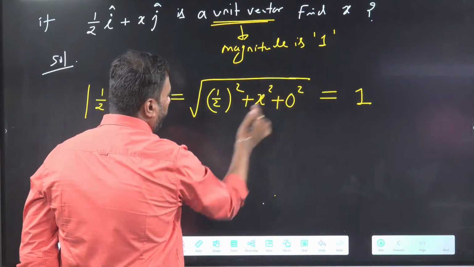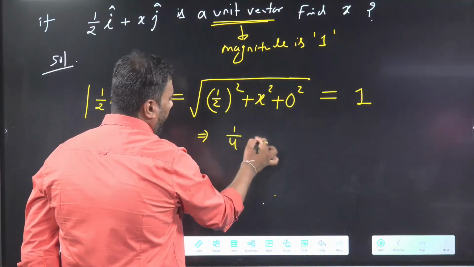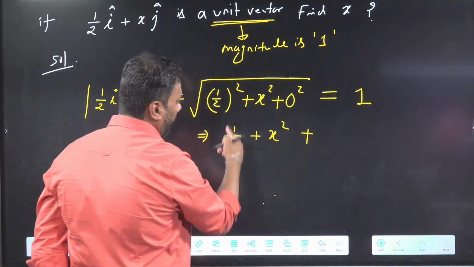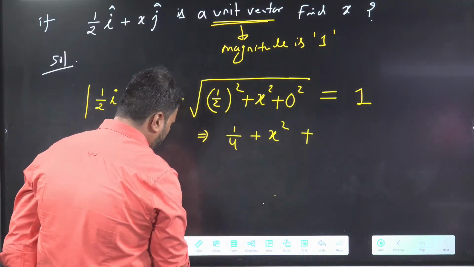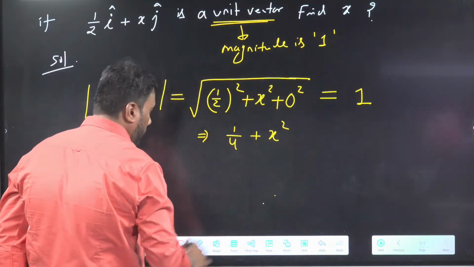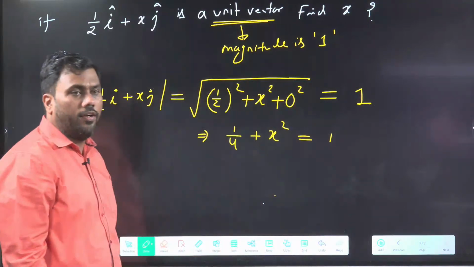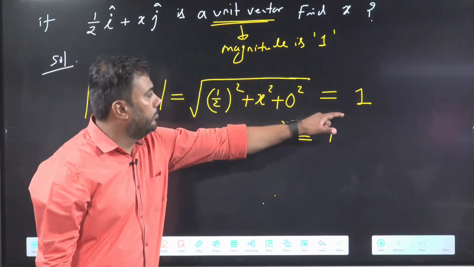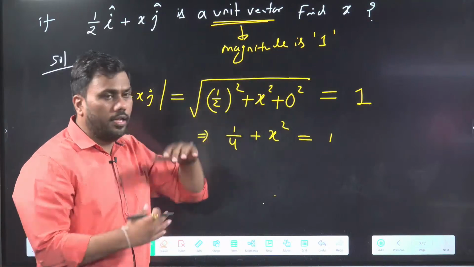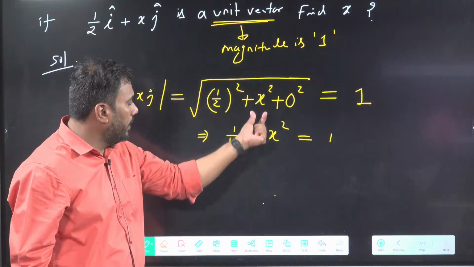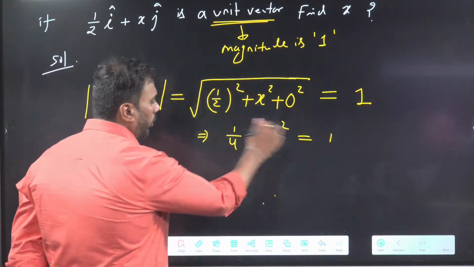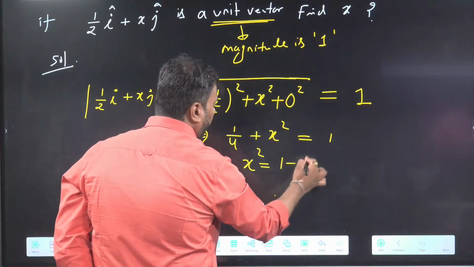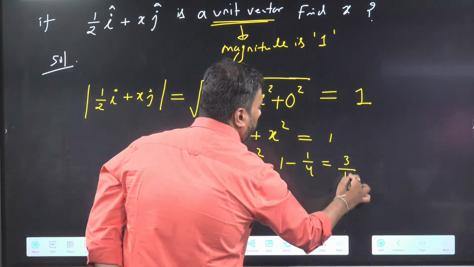If I square both sides, I will get 1 by 4 plus x square, and that should be equal to 1. What I have done is squared both sides, so the root will go. 1 by 4 plus x square is 1. By solving this, x square is 1 minus 1 by 4, or 3 by 4.